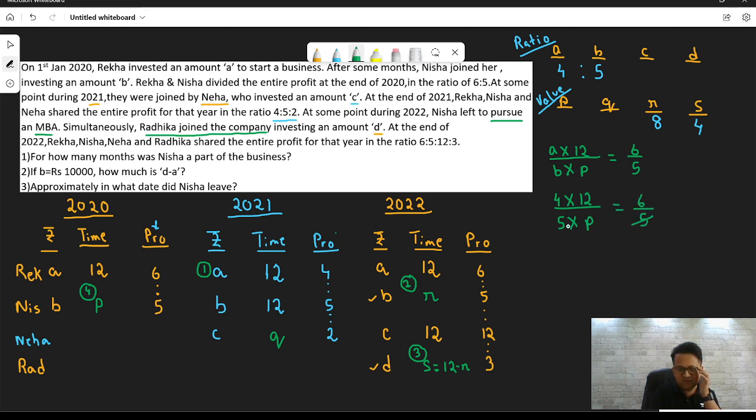Please do the calculations. 5 and 5 cancel out. 6 ones are, 6 twos are. So basically P is equal to 8. Remember, these are actual values. So P is equal to 8. Super awesome.